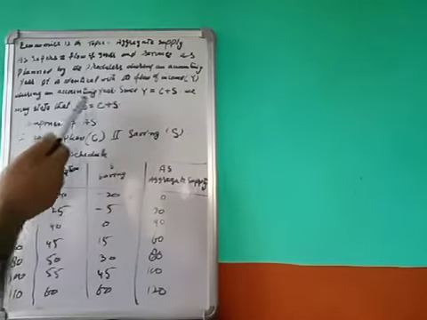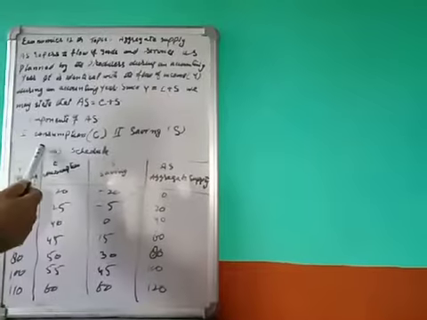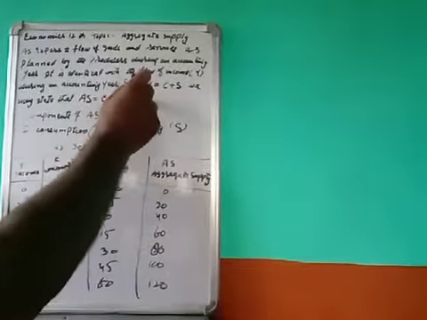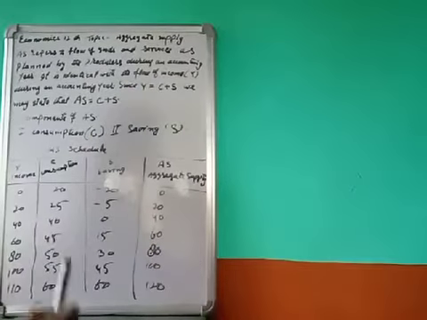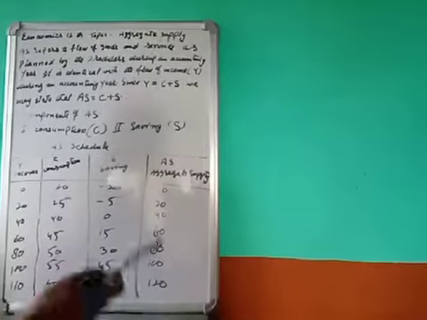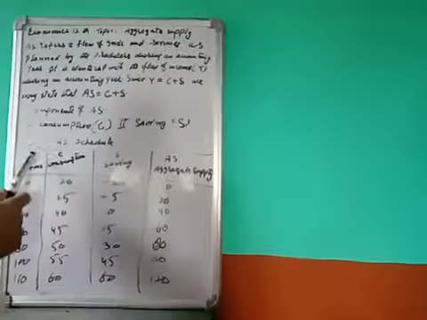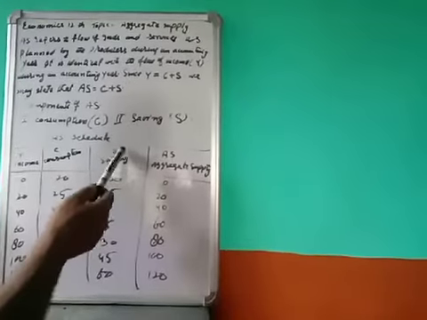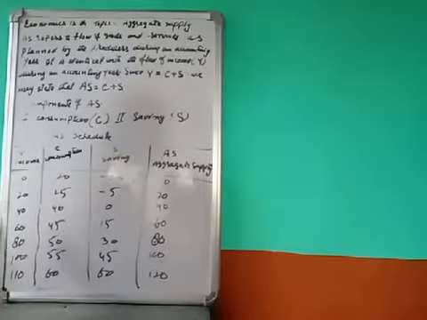Now, dear students, that was the meaning of aggregate supply, and these are its components. Now we will make the whole thing clear and easy with the aggregate supply schedule. In this table, there are 4 columns. The first column is Y, that is income, and then consumption C, saving S, and AS, aggregate supply.